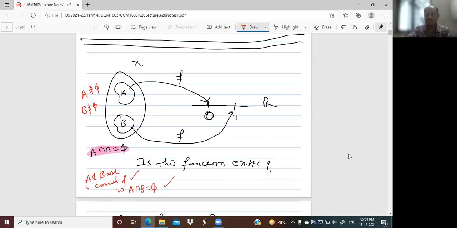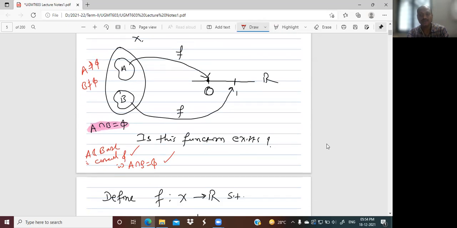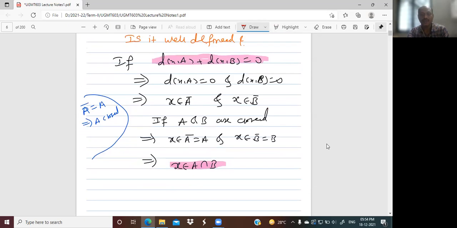If we are considering these conditions, then this denominator will not be 0. A intersection B is empty because we are supposing these two are disjoint.